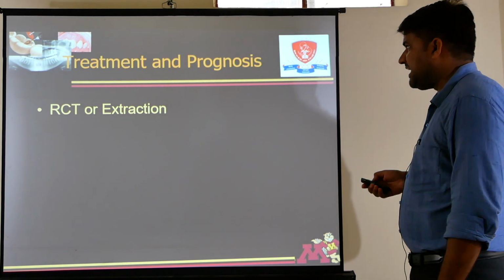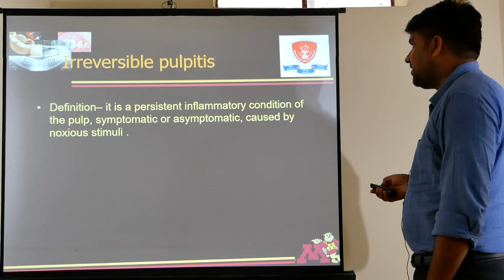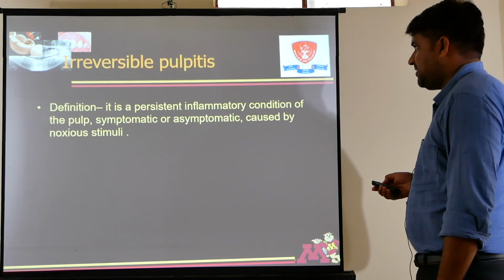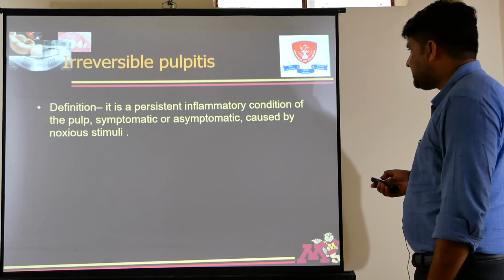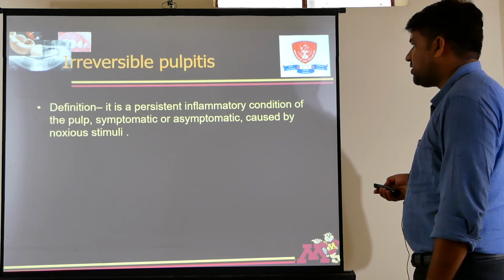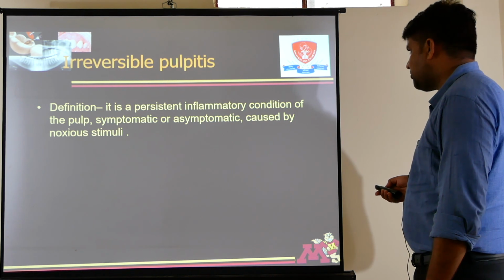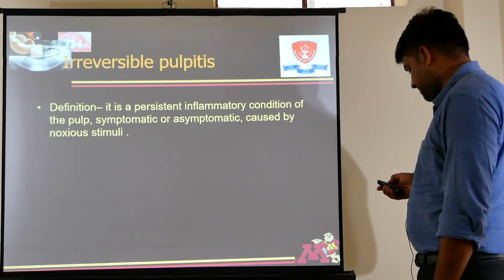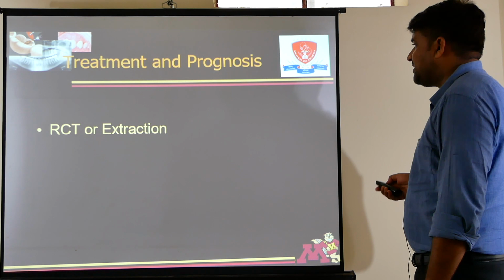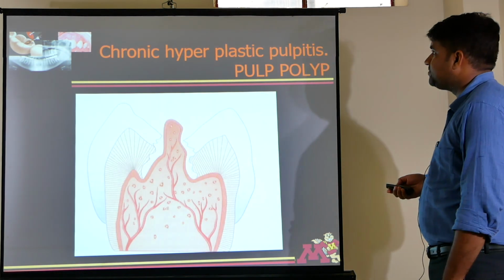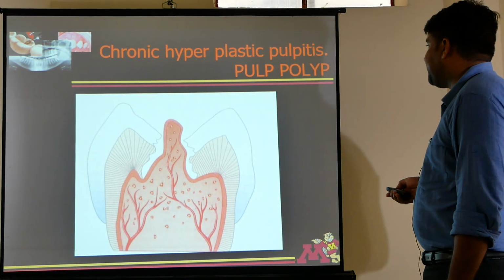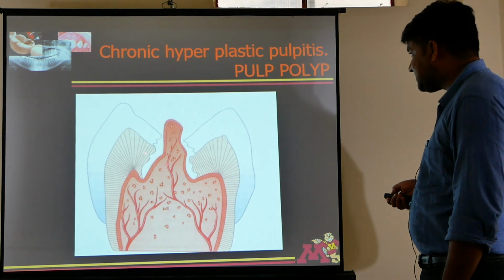Now treatment is again RCT or extraction. Now irreversible pulpitis. Definition: it is the persistent inflammatory condition of the pulp, symptomatic or asymptomatic, caused by noxious stimuli. Treatment is RCT or extraction. Chronic hyperplastic pulpitis, pulp polyp. See, this is pulp polyp.